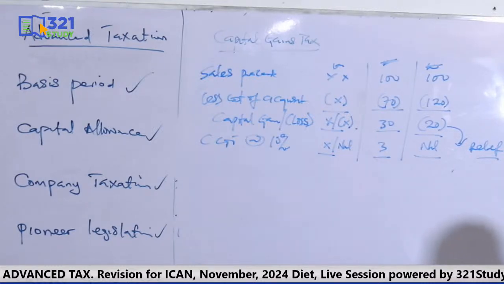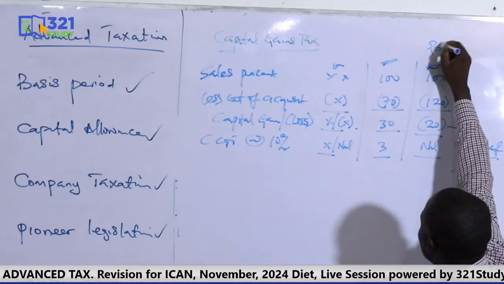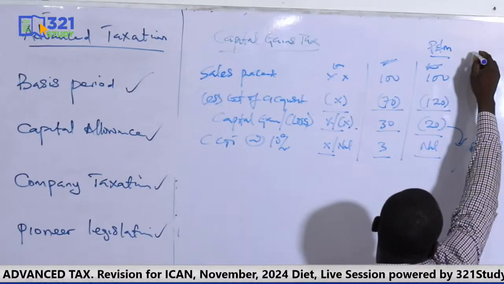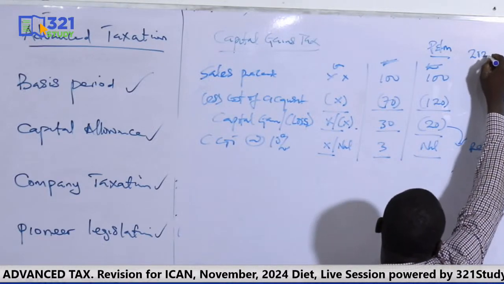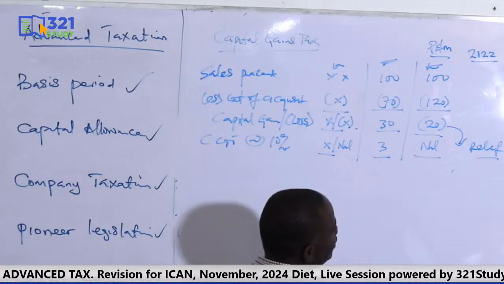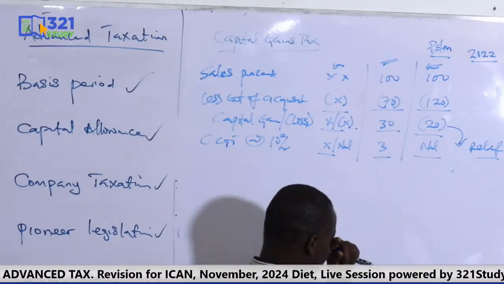But how do you relieve this? Let's assume this asset is plant and machinery, and this loss resulted in 2022. I disposed plant and machinery in 2022 and I got this loss of 20.